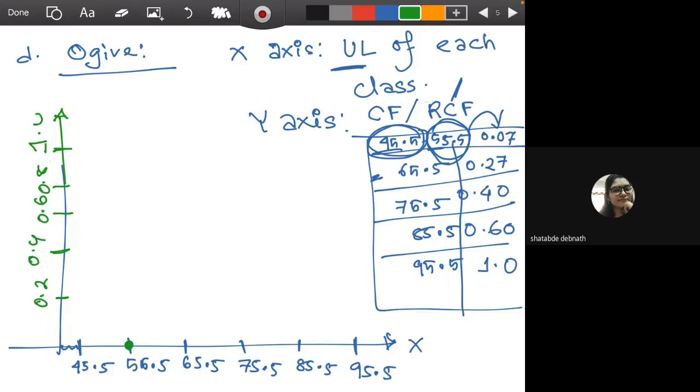For the first class our relative cumulative frequency is 0.07, so we will go up to 0.07 and plot it. Our second class was 55.5 to 65.5, and for that the cumulative frequency is 0.27. So 65.5 is the upper limit and the corresponding relative cumulative frequency is 0.27. Like this you have to plot all the relative cumulative frequencies.